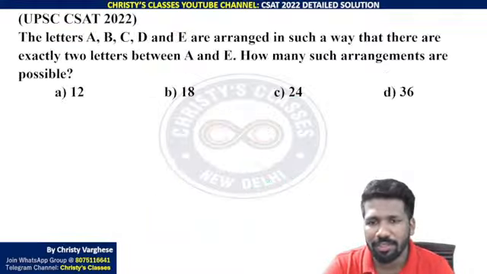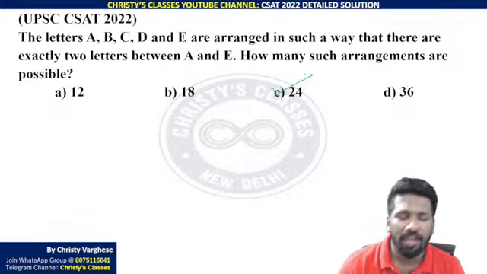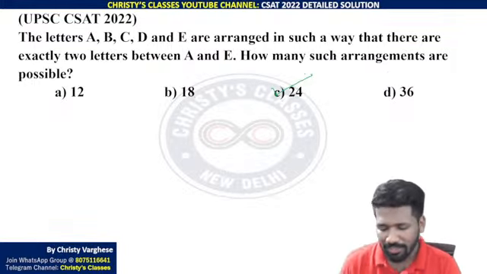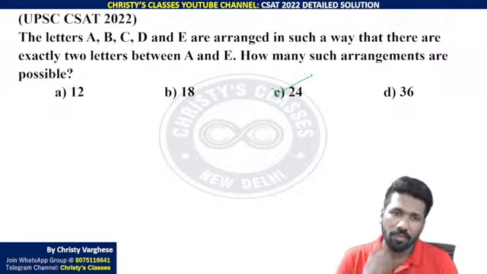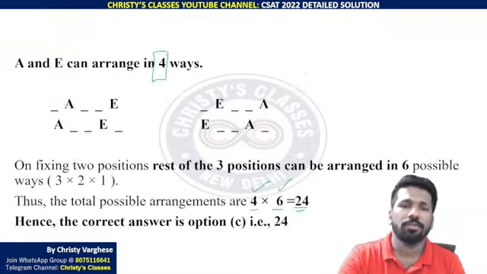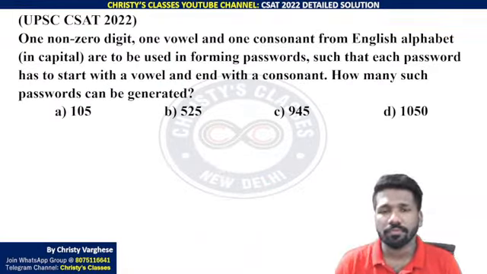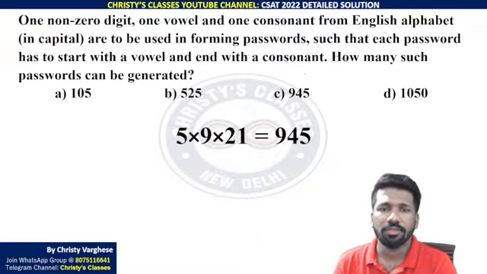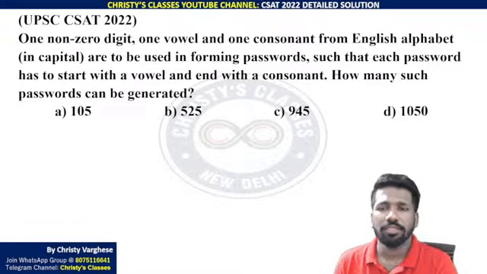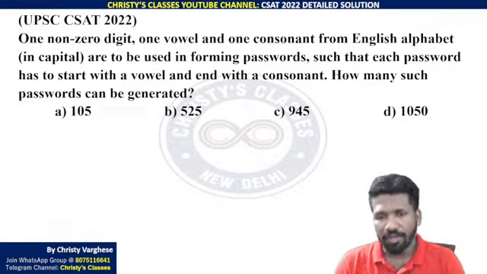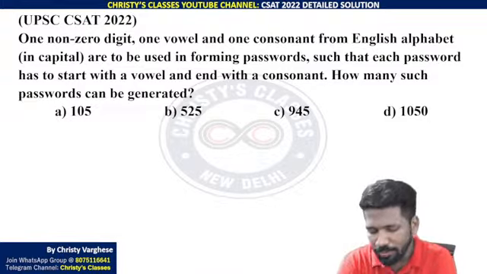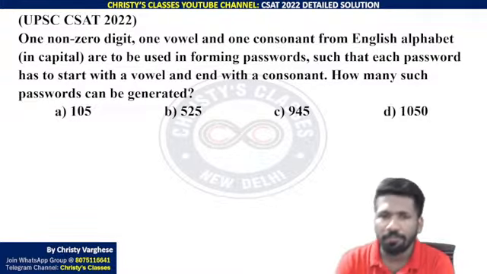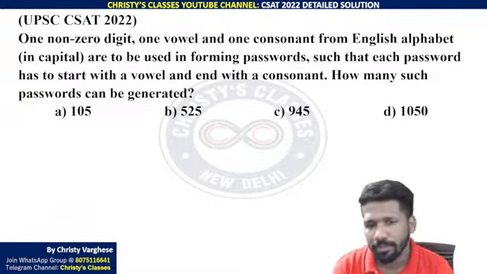Listing all the 24 ways is difficult. That is why we use the fundamental principle of counting technique. All of you clear? If so, let's go to the next question. This was also a permutation combination question. Try this. The fundamental principle of counting is the idea here also. Multiple questions were asked from the fundamental principle of counting alone.